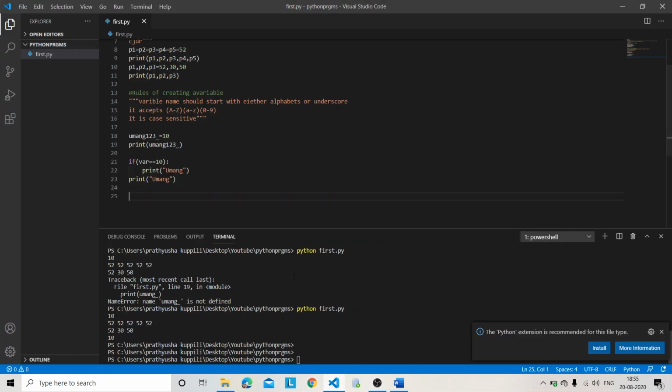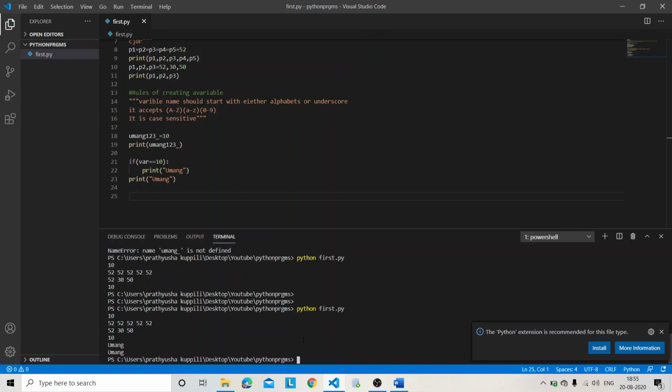So what will you be getting? Umang. Why am I getting the first umang? The variable value I am having is 10. So the code is correct. The value of 10 is double equal to the 10, so that Umang is printed. Next Umang is printed because it is global. Whatever you give in the print statement, it will be printing.